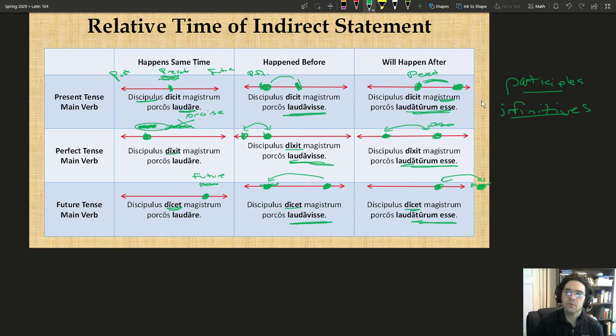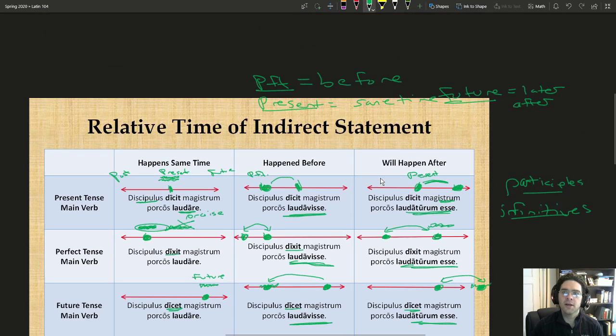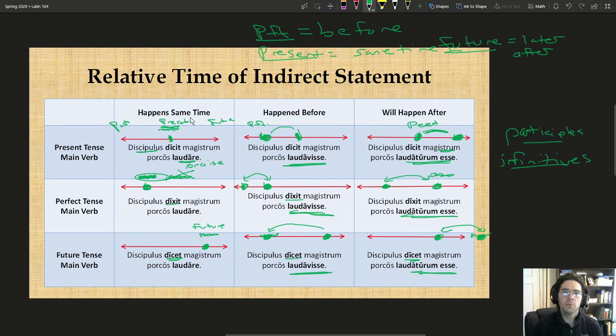All right. So relatively in time, we have the same relationship. If it is a present infinitive, it happens at the same time. If it's a perfect infinitive, it happens at a time before, no matter when our main verb happens. And if it's a future infinitive, then it happens at some point after, no matter when our main verb happens.